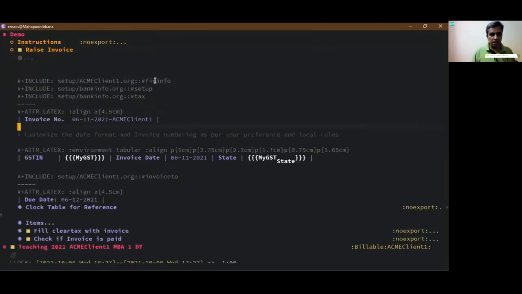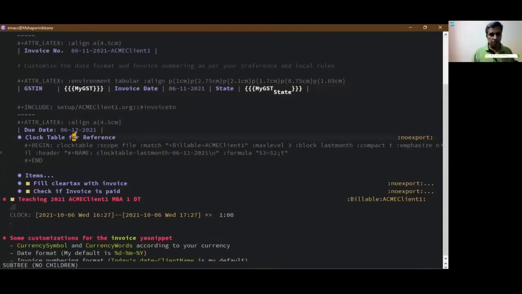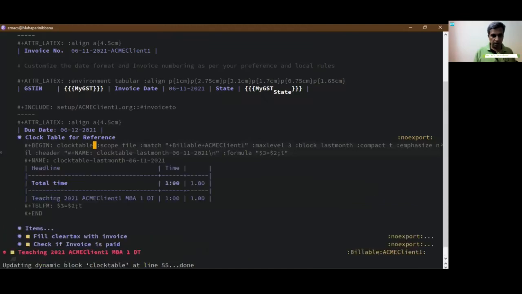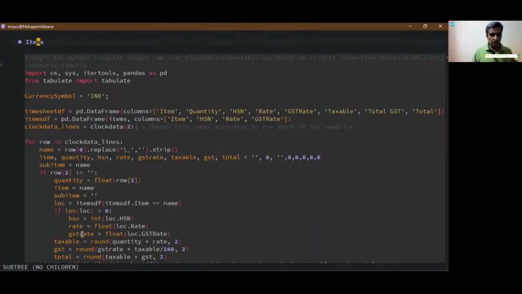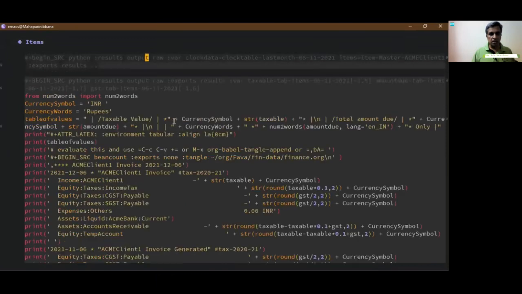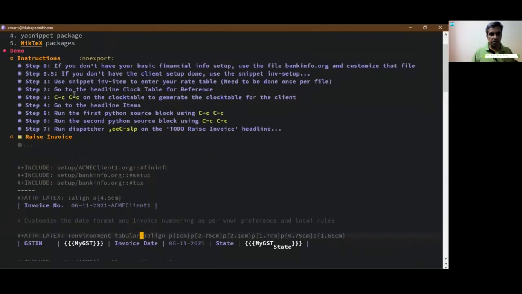Let's see it again. Okay, let's put the instructions. And then you go to clock table to generate the clock table for the client. Okay, so clock table. This is only for your reference, not going to be exported. And here we get a clock table. All right, so with this, you get the clock table. Okay, now go into the items part. You will see 2 Python blocks, which is what the next instruction says.